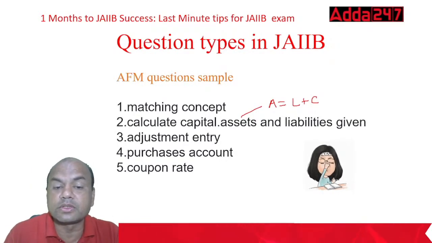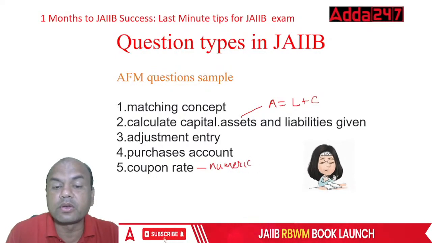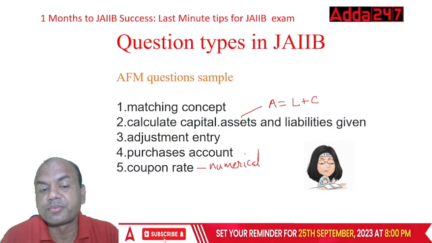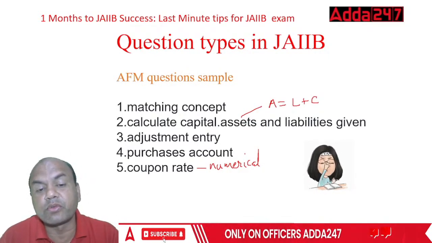Then coupon rate. The coupon rate numerical was asked. Here a numerical was asked over here. You were to find out the coupon rate as such. And one definition was also asked. Coupon rate. What is the coupon rate? One definition of that.